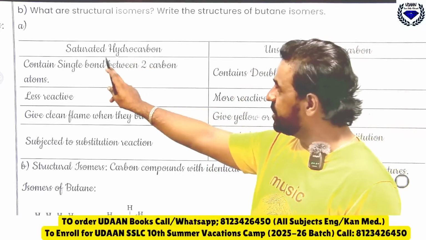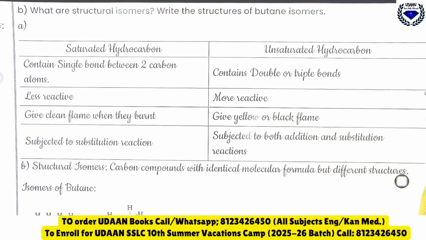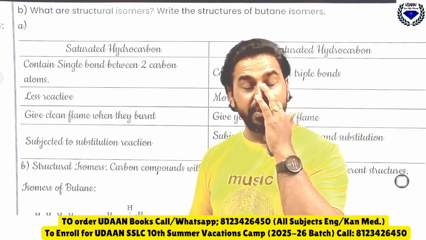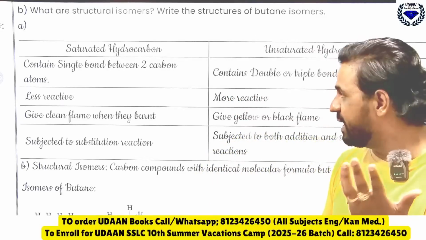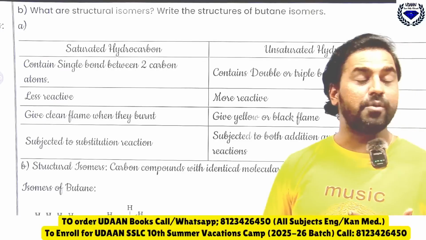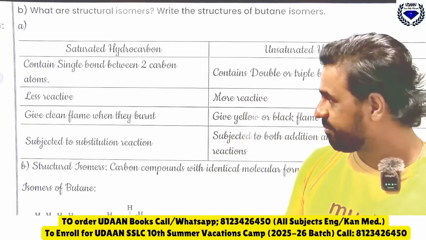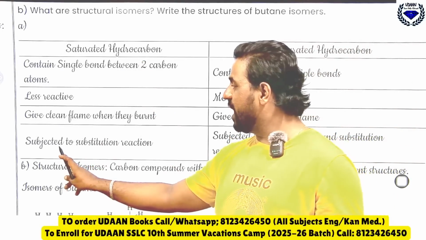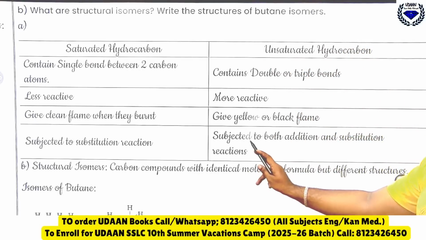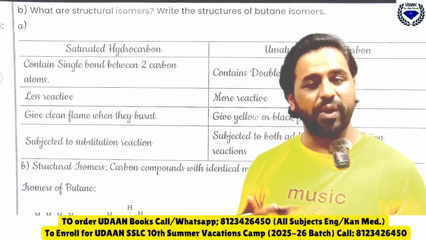Similarly, saturated hydrocarbons are less reactive, whereas unsaturated hydrocarbons are more reactive. Saturated hydrocarbons give a clean flame, that means a bluish flame when they are burnt, whereas unsaturated hydrocarbons give a yellow or black flame, which you can call a sooty flame. Even that is also used. Saturated hydrocarbons undergo substitution reactions, while unsaturated hydrocarbons undergo both addition and substitution reactions.